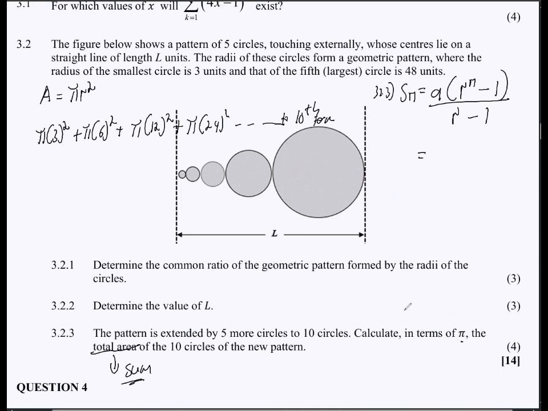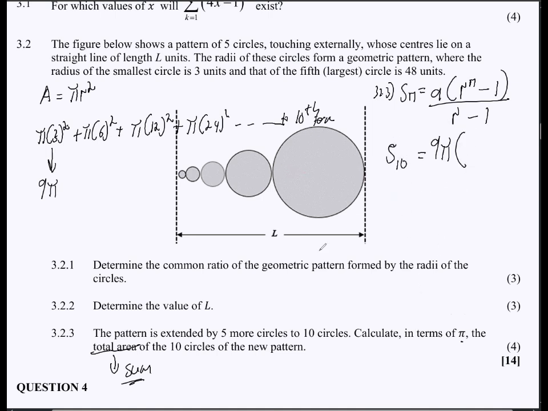Now, what is your a value? Your a value is going to be this, right? Pi 3 square, which obviously 3 square will be 9. So 9 pi. Remember, they said in terms of pi, so that means in everything that you do, you must keep that pi there. So 9 pi. So this is S10, the sum of 10 circles.